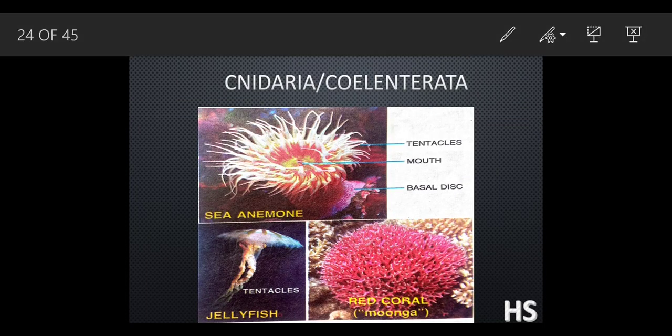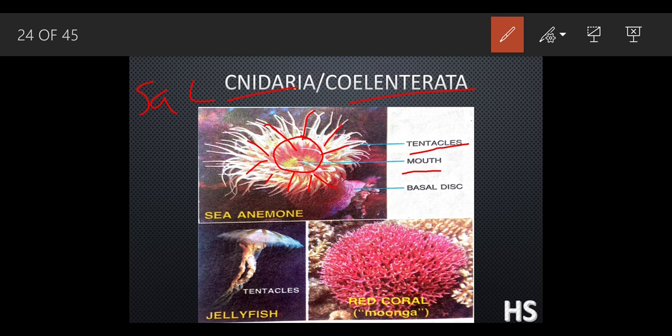Now the second phylum, that is the cnidaria or coelenterata. What does cnidaria mean? A sac kind of a structure, a sac-like structure. Now if you are going to look, there is one mouth at the center. There are hair kind of structures, which are known as the tentacles. These tentacles are nothing but like your hand only. Whenever we eat food, we take the help of our hand. So same like that, the tentacles.